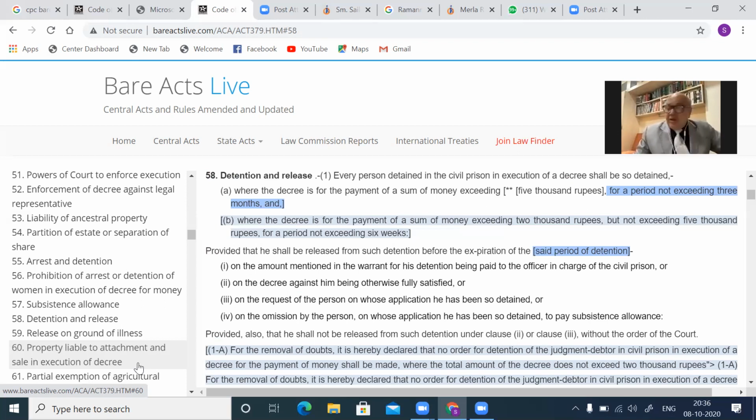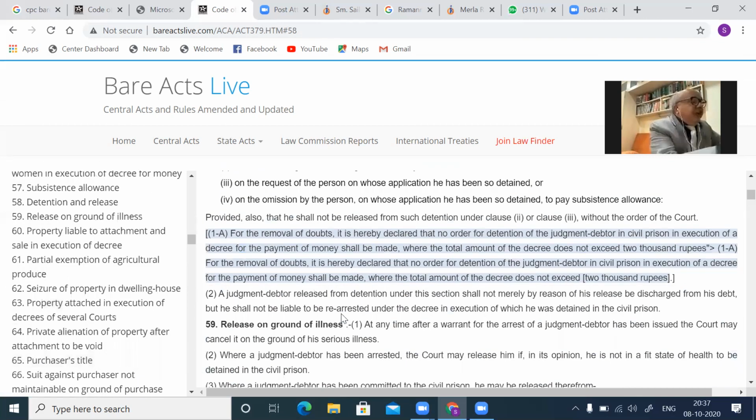Kindly note that. If the amount is 2,000, no arrest can be effected. You can see section 58 1A. You will check 58 1A.